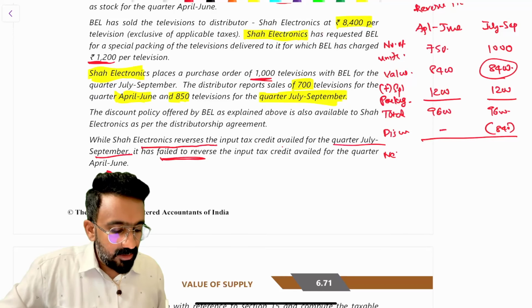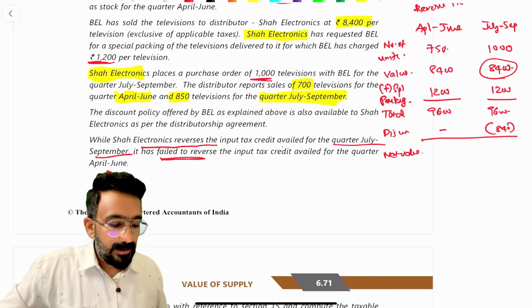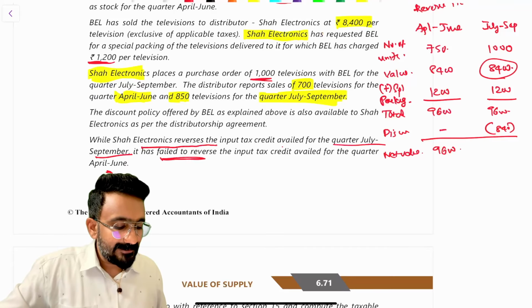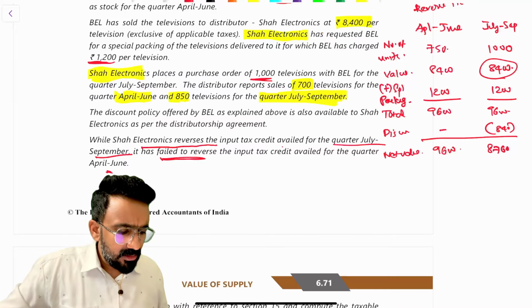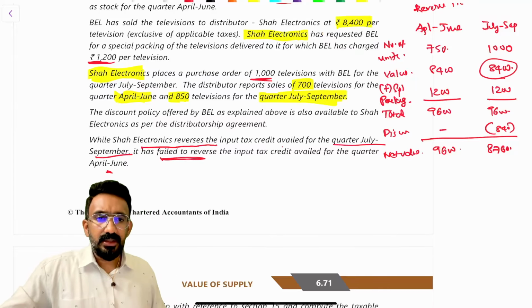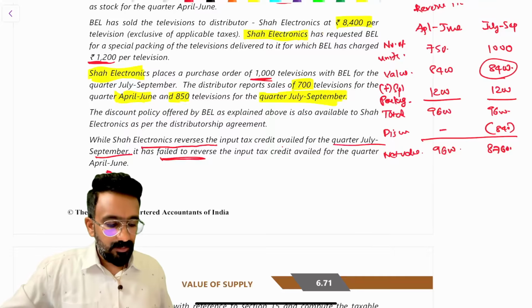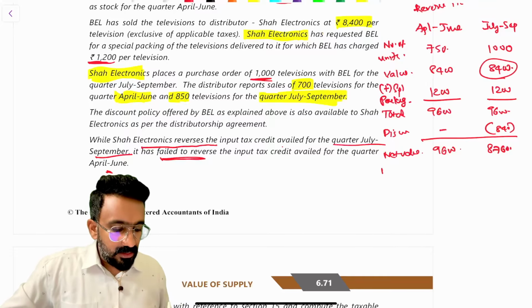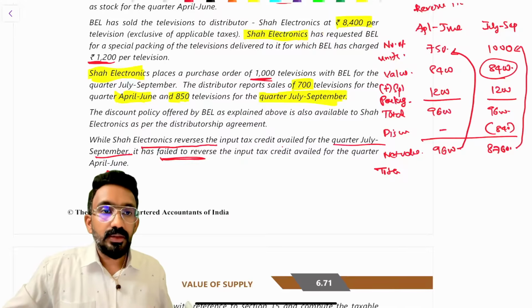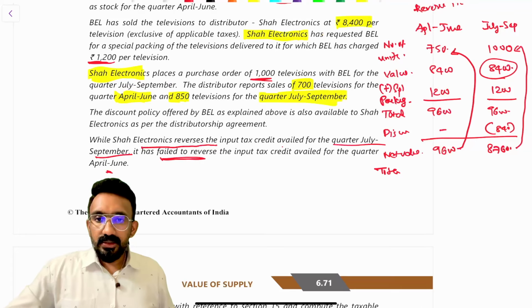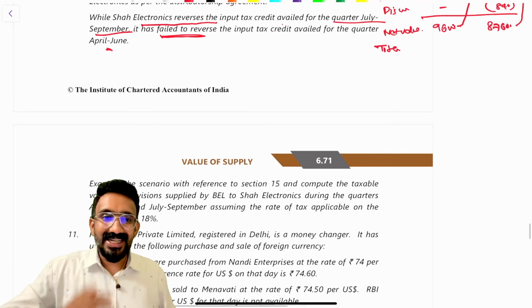Can you tell me the net value? This would be 9,600 itself. This would be how much? 8,760. Is that the number? So the total value would be what? This multiplied with the number of units. Are you guys understanding the question? So this is basically testing you on that.